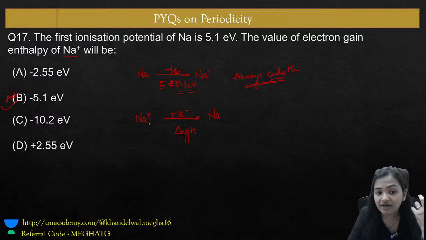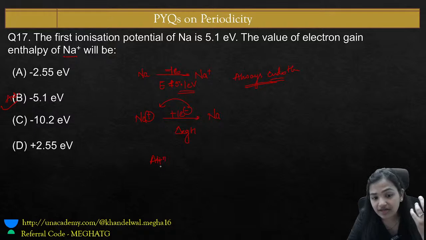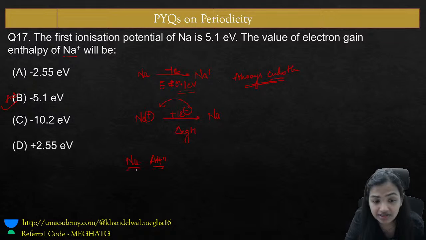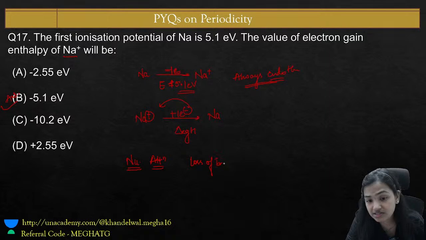But when you have Na positive and you are gaining an electron, this is positive and that is negative, so they will have attraction for each other. When we have attraction, no energy is required. Electron gain enthalpy could be energy required or energy lost. Here, because there is a nuclear attraction, there will be a loss of energy, meaning energy is released. Since energy is released, the process becomes exothermic in nature, and for an exothermic process, delta H EG becomes negative.